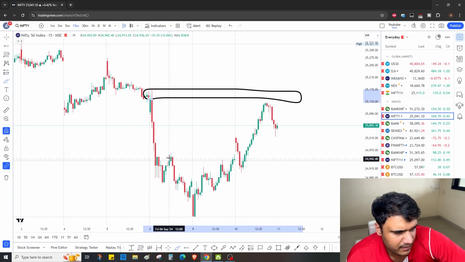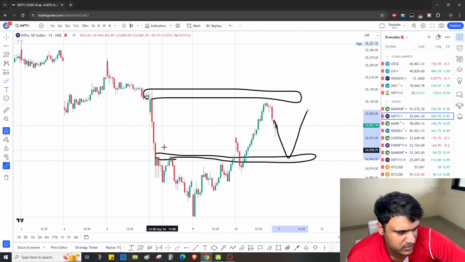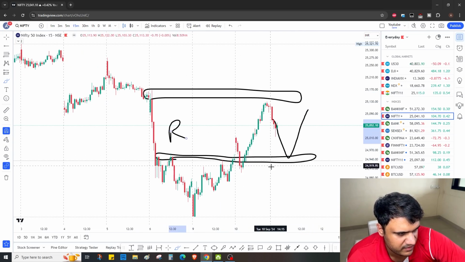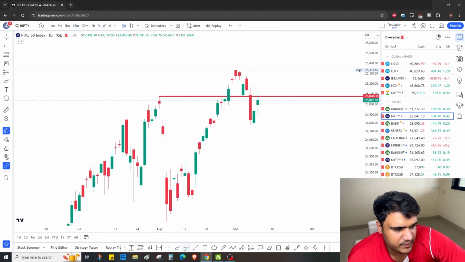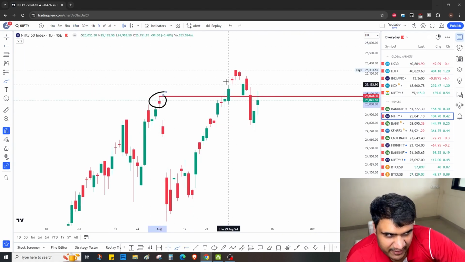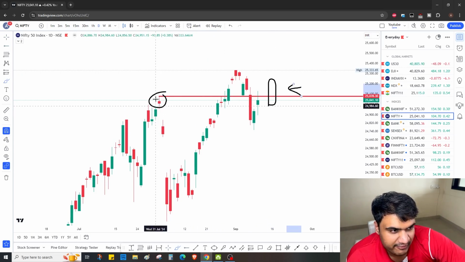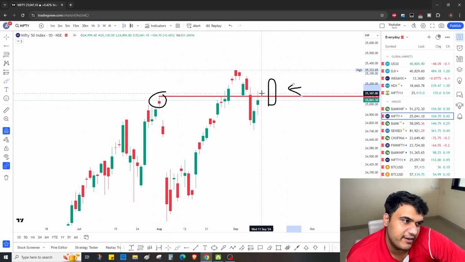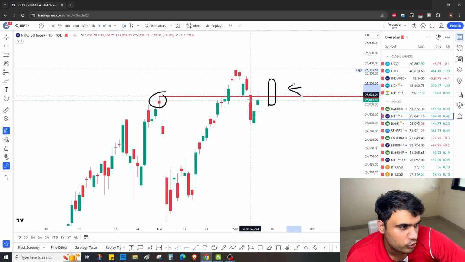And if the market comes down, I'm expecting some sort of a support at the current day low, because the market took a resistance here earlier and a support there today. Cool. And on the daily chart, this previous all-time high level is very important. We need a closing above this level very quickly. If we don't manage to go up, then this down move will continue. So we need it to close above this quickly.